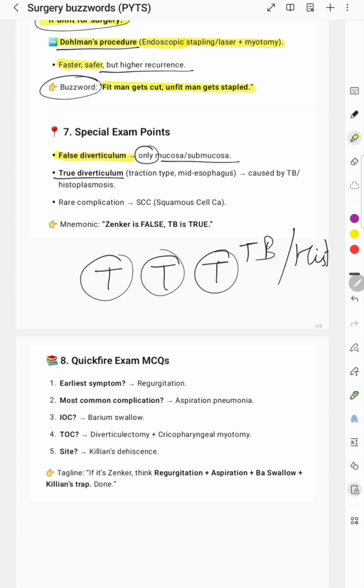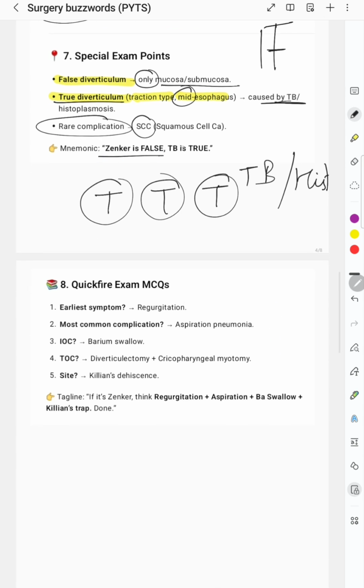For true diverticulum we have to remember T, traction type. Mid esophagus is also important, because on the upper side is Zenker's; in the mid esophagus this is the true, traction type diverticulum. One of the rare complications, with very low chances, is squamous cell carcinoma with Zenker's diverticulum. So Zenker is false and TB is true. So from T we will remember this.